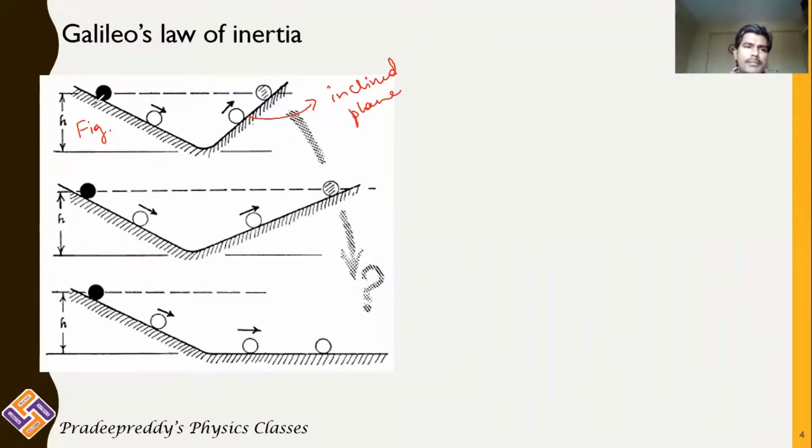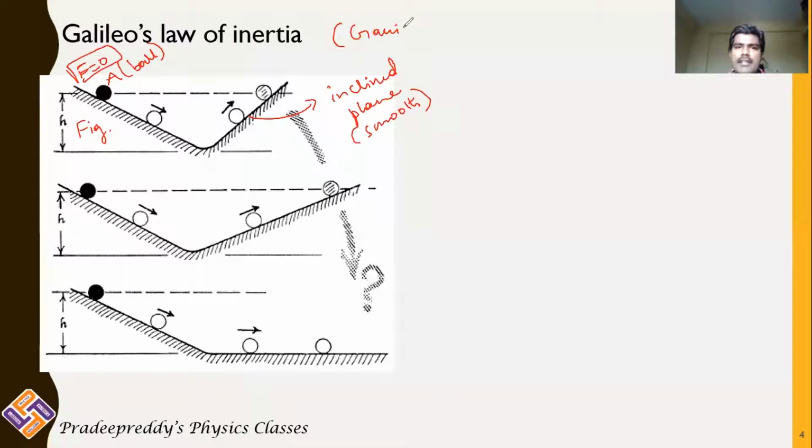You are leaving an object at position A. This is a ball, and this ball is left at position A. This inclined plane is a smooth surface. When you leave this object at position A, you are not applying any force. F is equal to 0. There is no external force acting on the body at that time. He considered this because there is no question of gravity. Gravity is absent at that time.